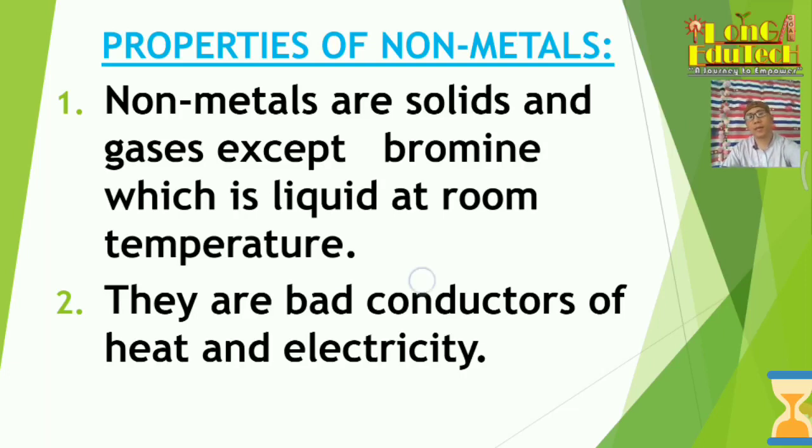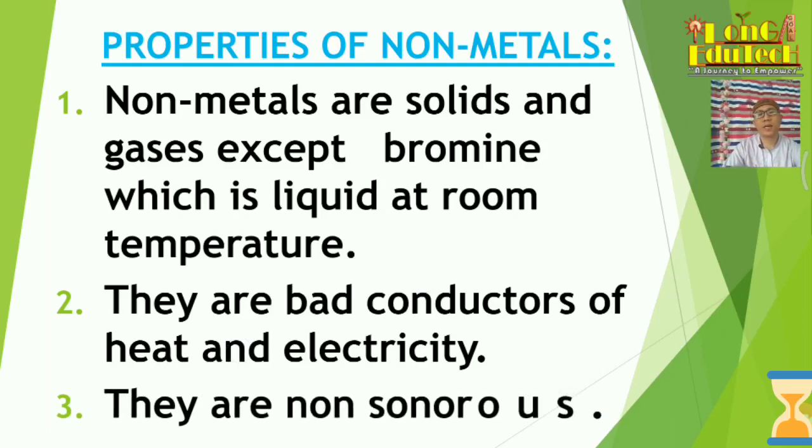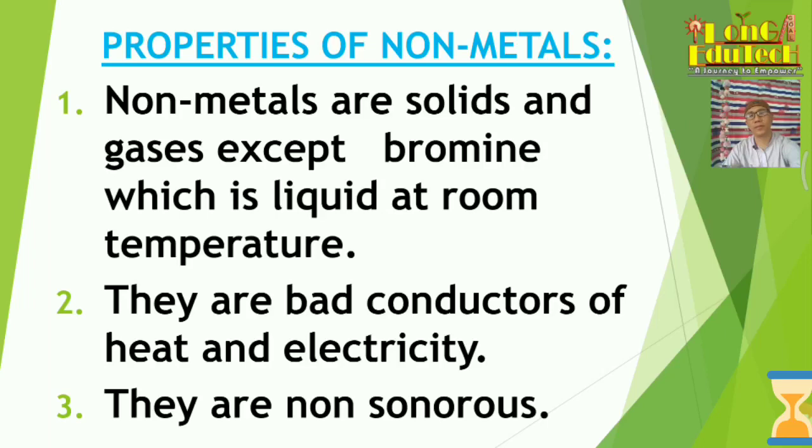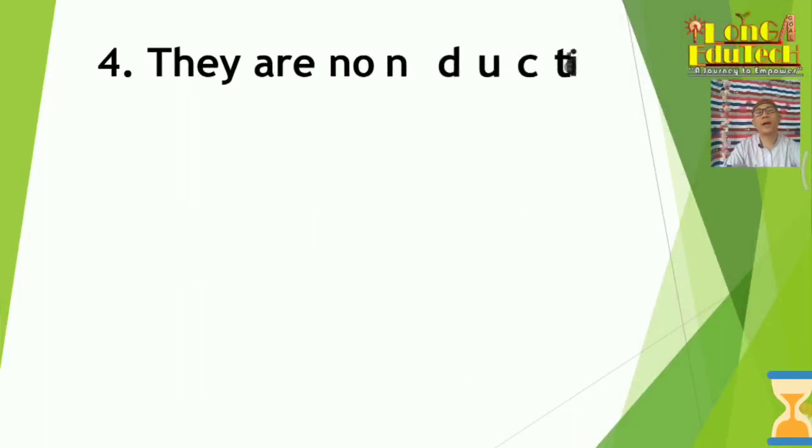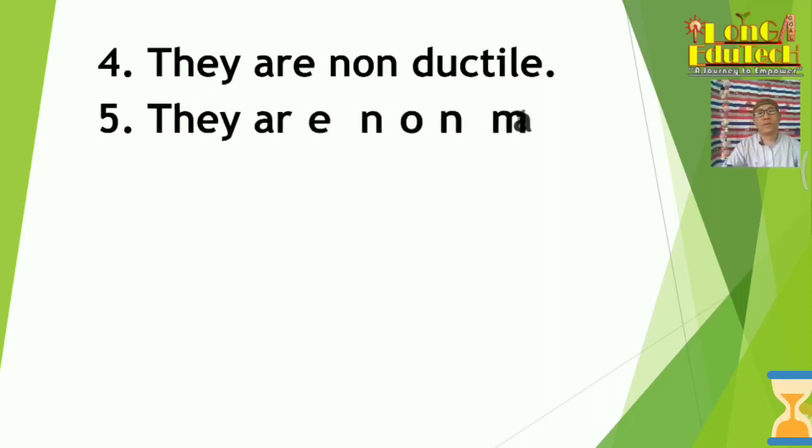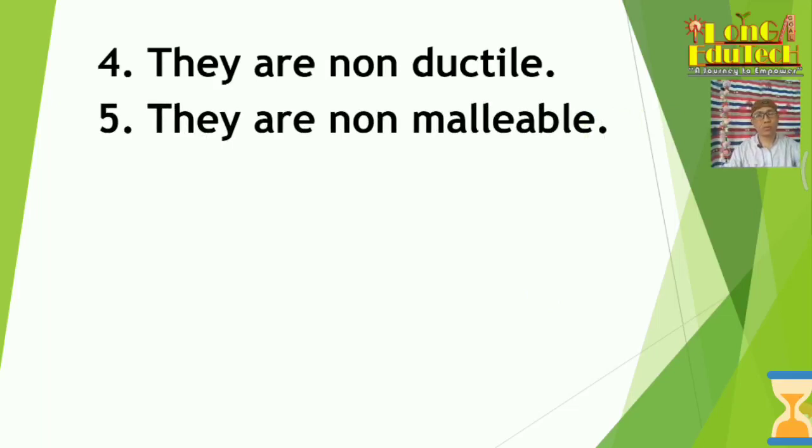Number three, they are non-sonorous. We already know sonorous means giving ringing sounds, but non-metals are not. You must keep in mind these physical property differences between metals and non-metals, as they generally come in the exam. Number four, they are non-ductile. Metals are ductile, but non-metals are non-ductile. Number five, they are non-malleable. As we know, metals are malleable, but just opposite, non-metals are non-malleable.